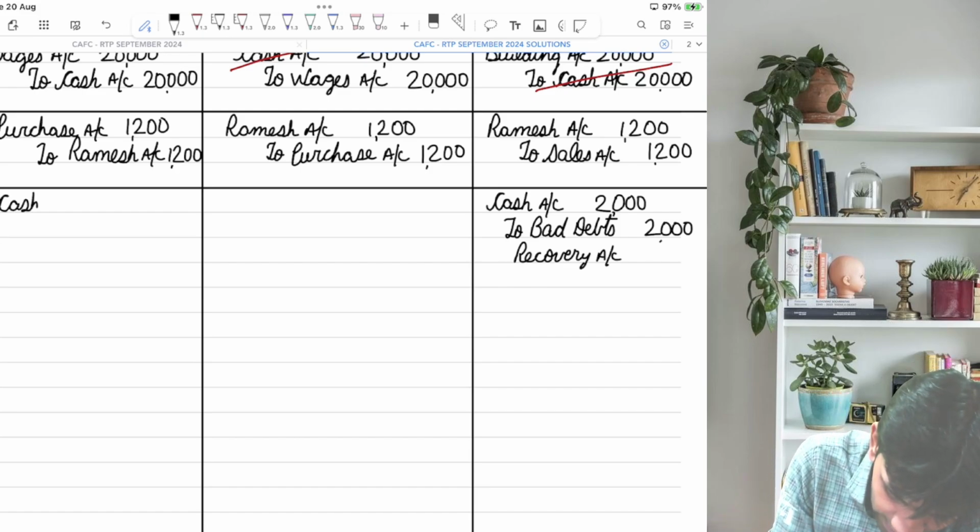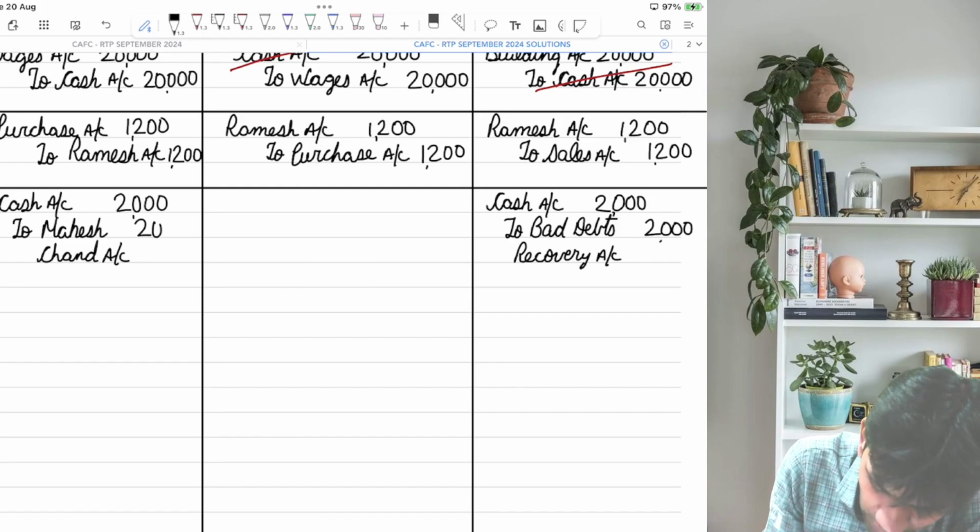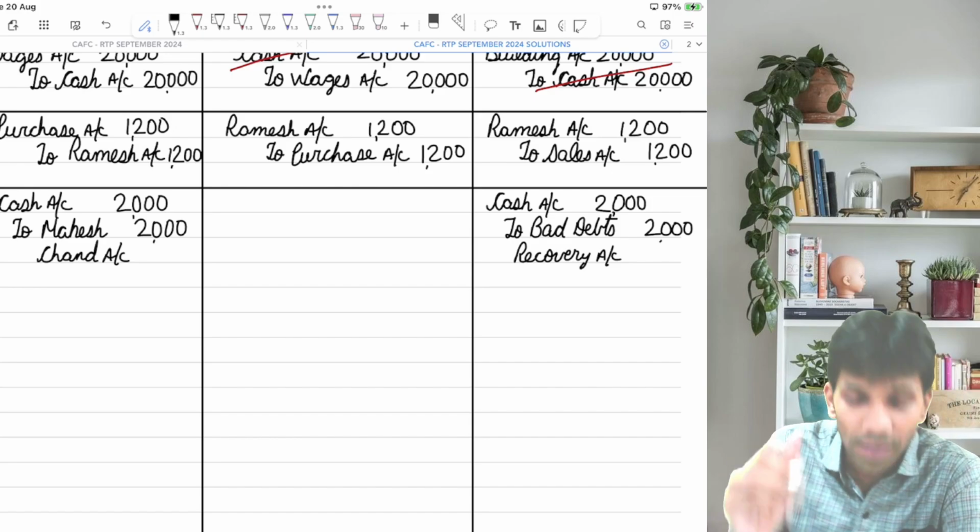So cash will remain as it is. Instead of crediting bad debts recovery, they have credited Maheshchand, 2000. So what error they did? Instead of crediting bad debts recovery, they credited Maheshchand account.